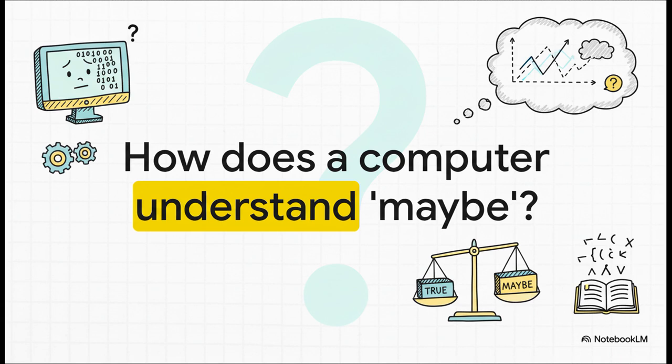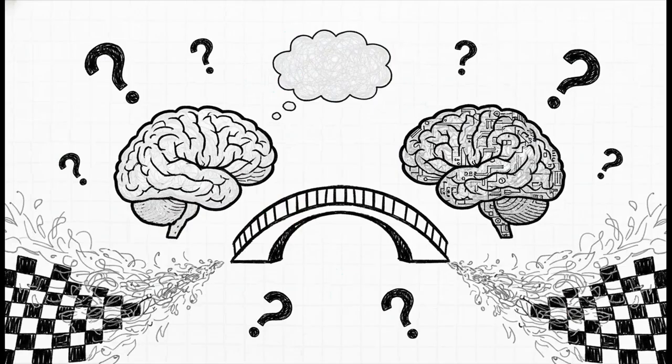This one question really pushes classical logic to its absolute limits. And look, this isn't just some dusty academic puzzle. It's totally fundamental if we want to build machines that can reason more like we do, machines that can handle a world that, let's be honest, is almost never just black and white. Okay, let's get into it.